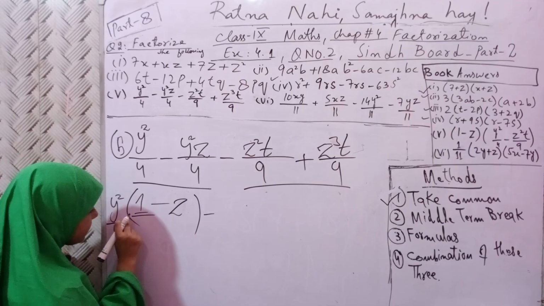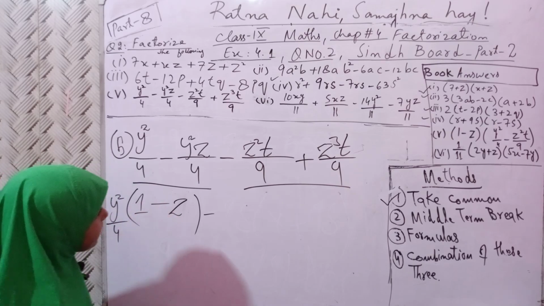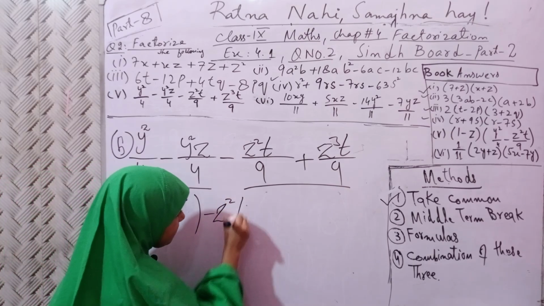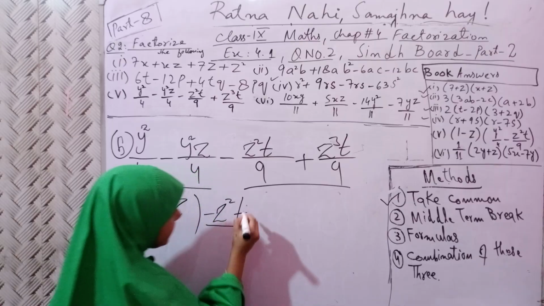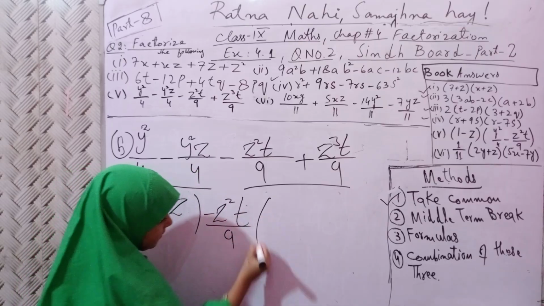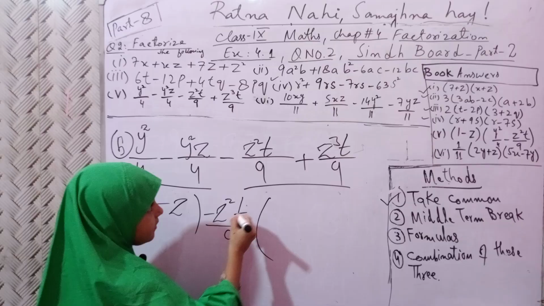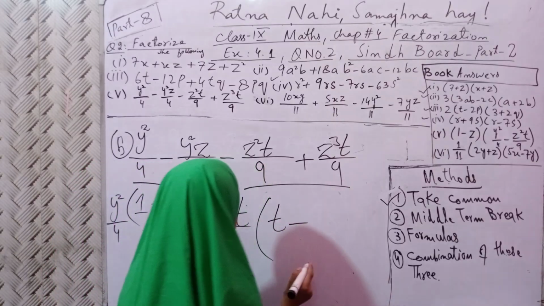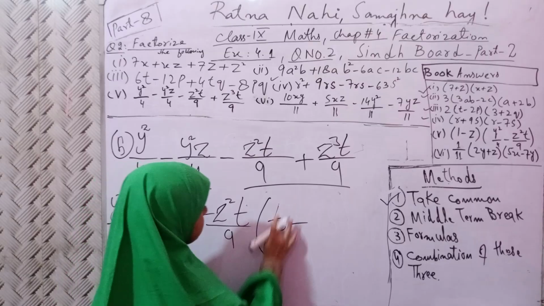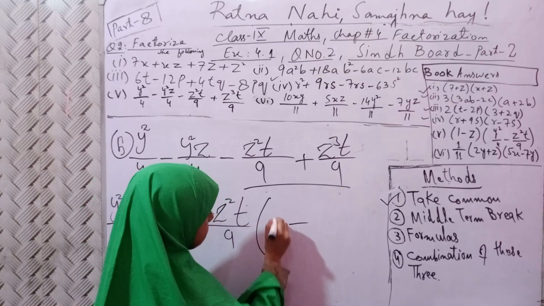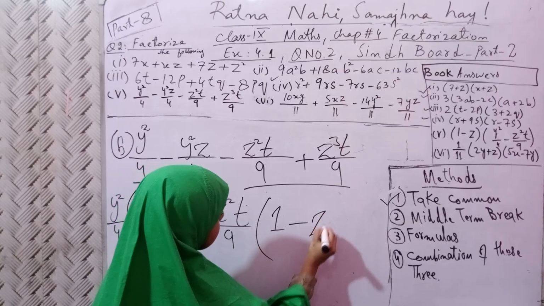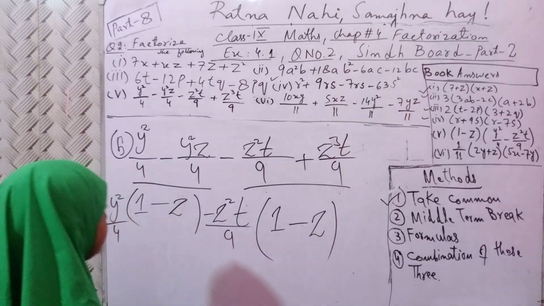Sorry, 4 is common here. Minus sign, z square is common and t is common here. Make a line, 9 is common here. Make a bracket, z square is out, t is out, 1 is remaining, 1 z is remaining and it is done.